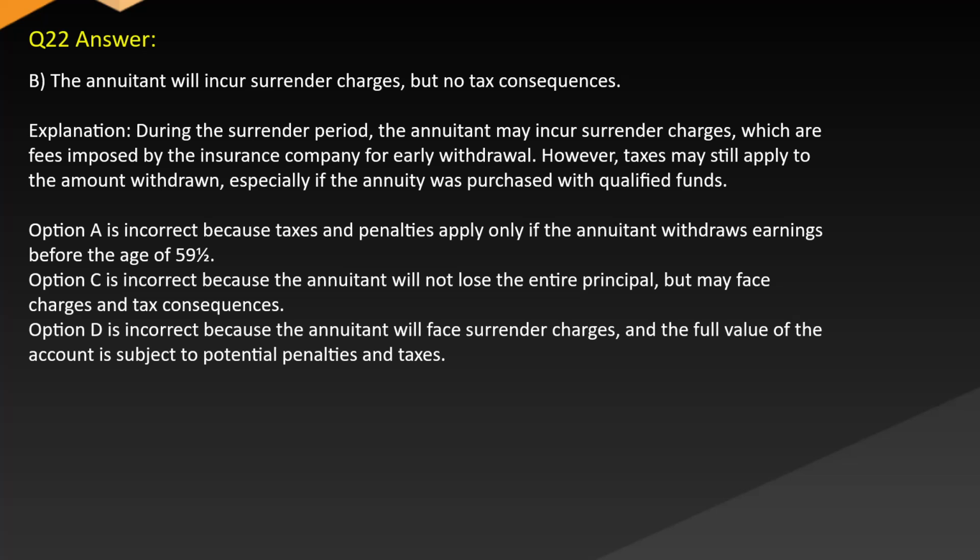Option A is incorrect because taxes and penalties apply only if the annuitant withdraws earnings before the age of 59½. Option C is incorrect because the annuitant will not lose the entire principal but may face charges and tax consequences. Option D is incorrect because the annuitant will face surrender charges and the full value of the account is subject to potential penalties and taxes.